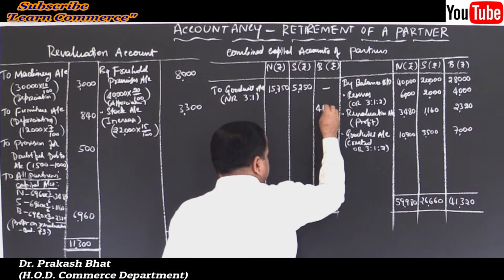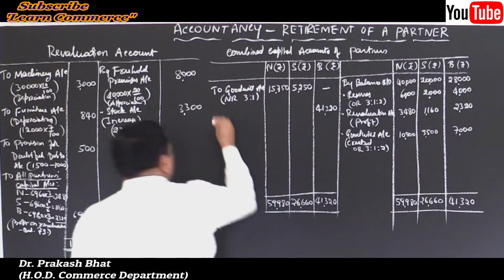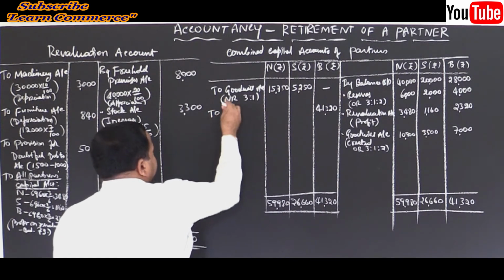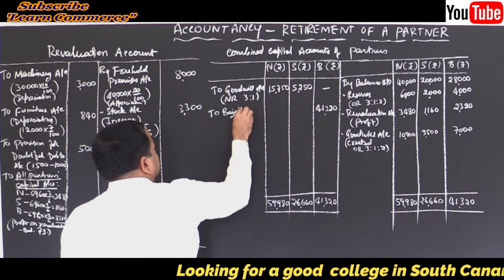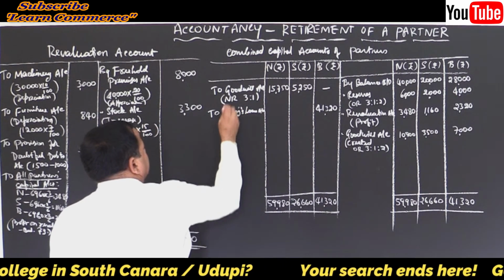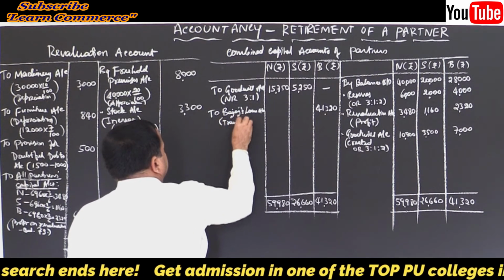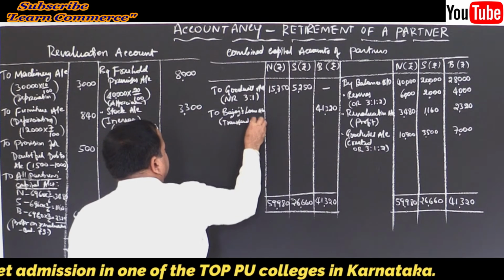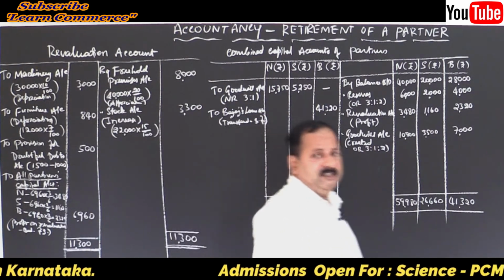There is no debit entry, so the entire amount should be transferred to his loan account. So pass the entry to Bajaj's loan account, transferred, balancing figure.